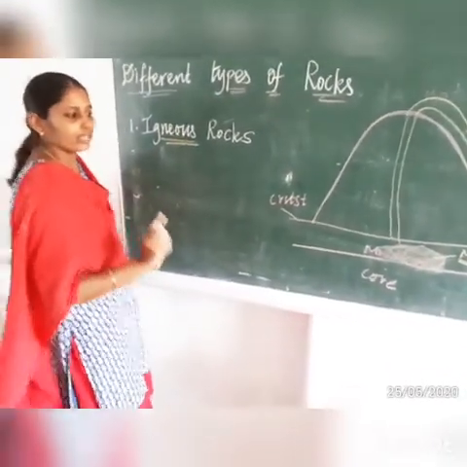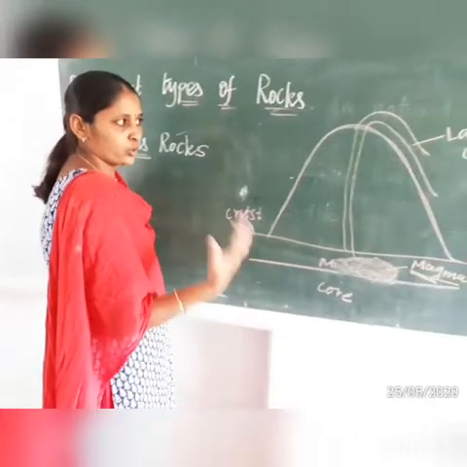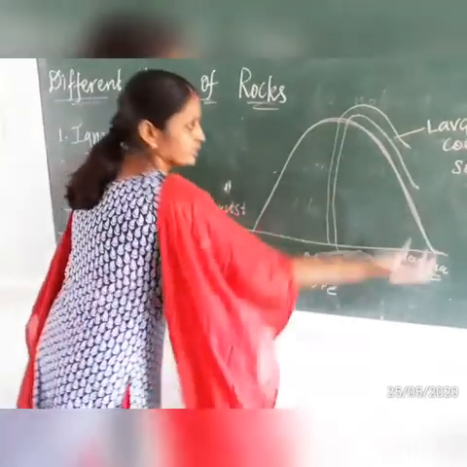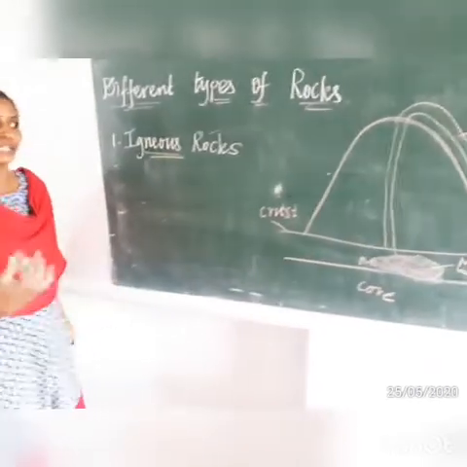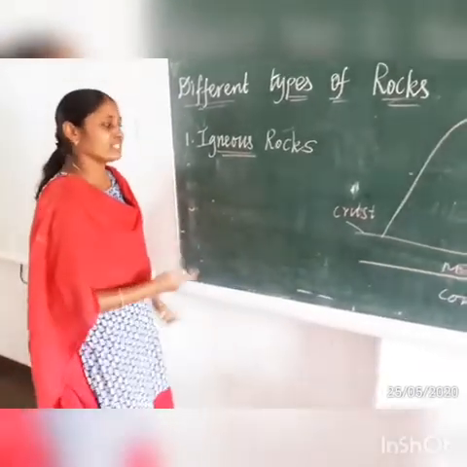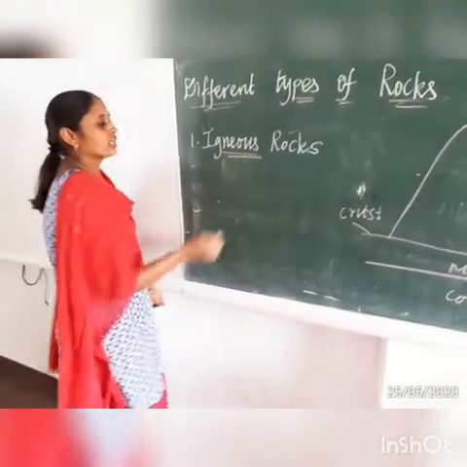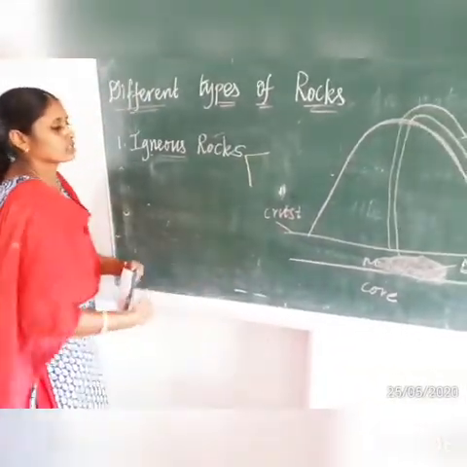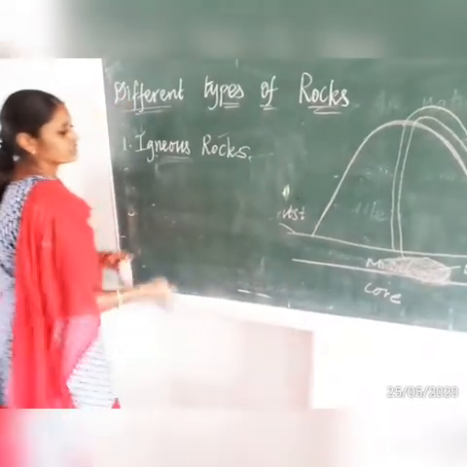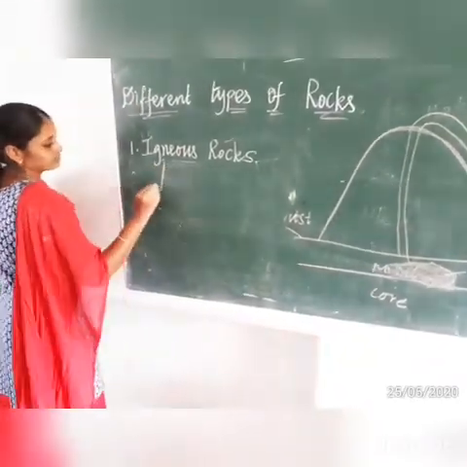Clear? So when the volcano erupts, the magma comes out of the earth's surface, and then that lava cools down and we get igneous rocks. Igneous rocks are of two types. Okay, we have two types of igneous rocks. What are the two types of igneous rocks? One is